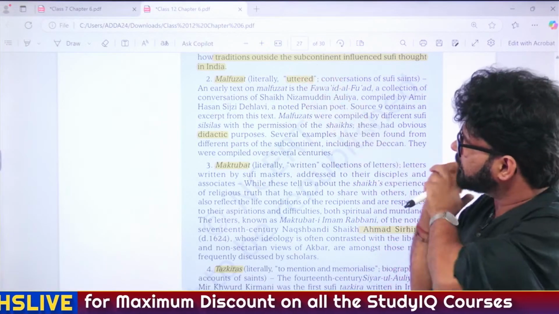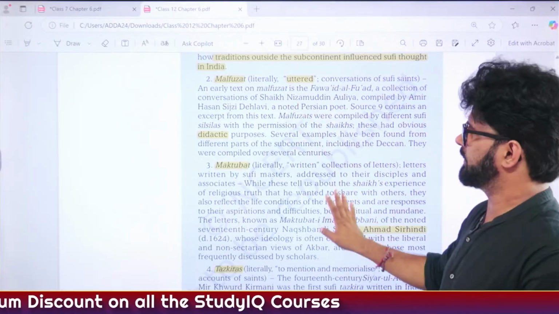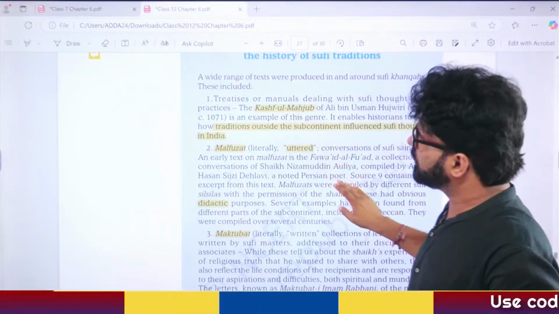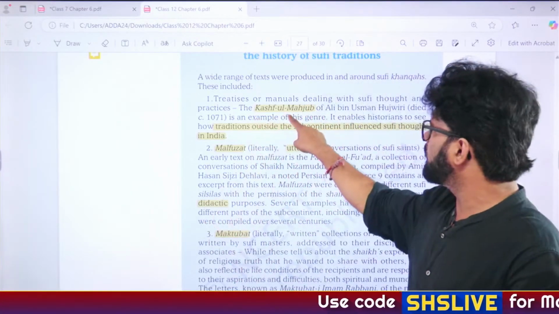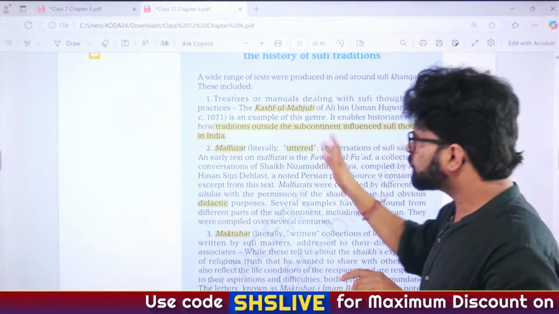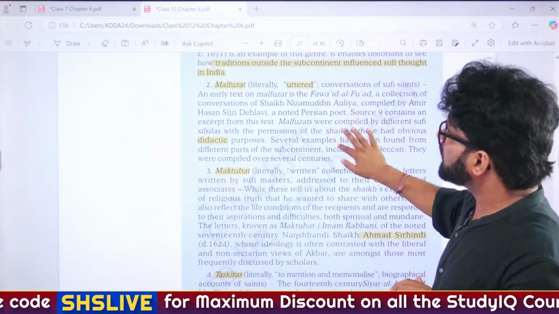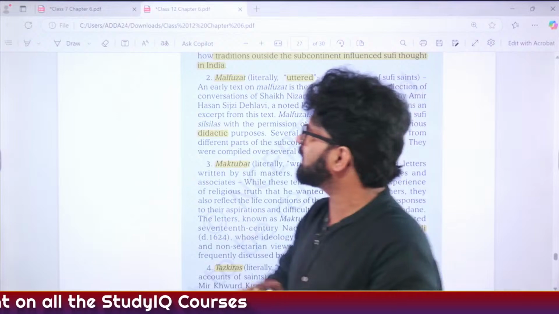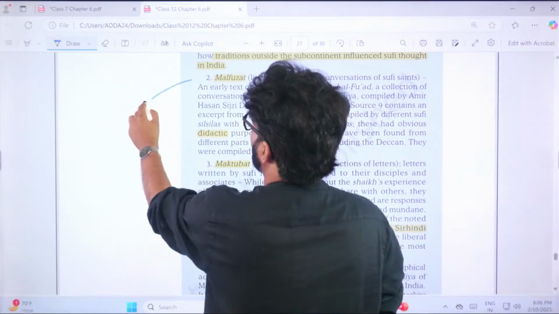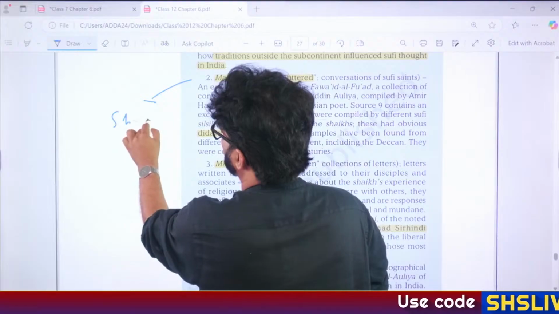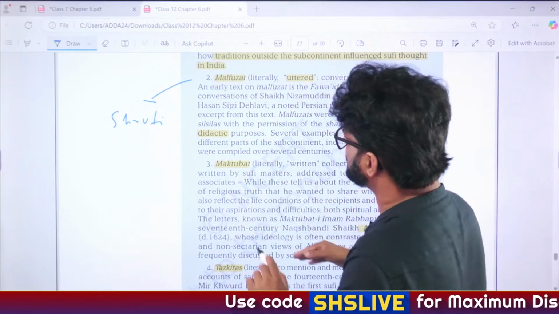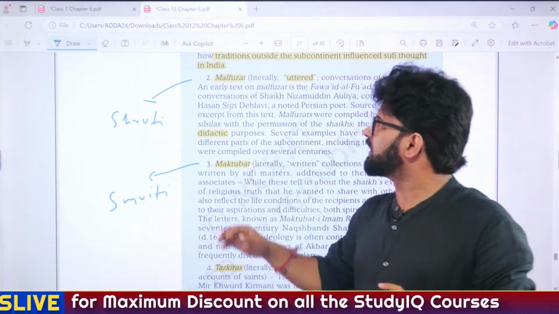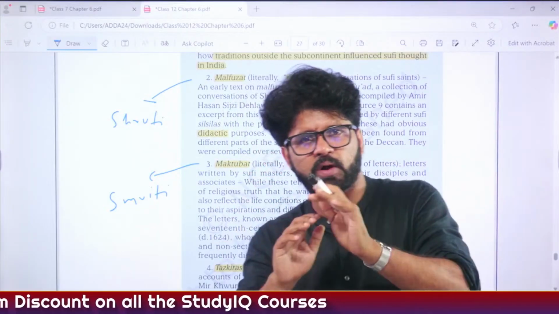We have to remember these words because UPSC has asked them. This is one of the earliest books written on tasawwuf, that is Sufism. So Kashf ul Mahjoob, you will remember it. This is the second time you are seeing Kashf ul Mahjoob in this particular class 12 chapter 6. So anyway, this is important now. Malfuzat and Maktubat: uttered and written. This you can equate with Shruti and Smriti. I am not saying they are exactly the same as Shruti and Smriti. I am just saying for your exam purpose, you can associate Malfuzat with Shruti and Maktubat with Smriti. Shruti are Vedas and Smritis are Puranas and all those texts.